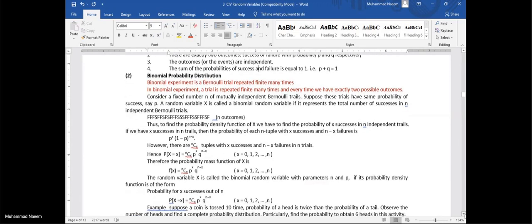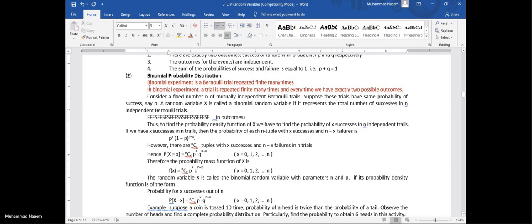Now comes the binomial distribution. If we repeat a Bernoulli trial finitely many times, this means when an activity is repeated finitely many times and every time we have two possible outcomes, a success or a failure with probability P and Q respectively, such that P plus Q is equal to 1, this is called binomial probability distribution.